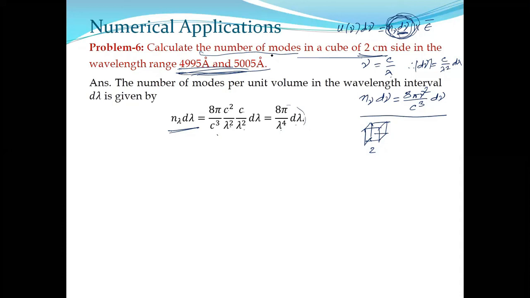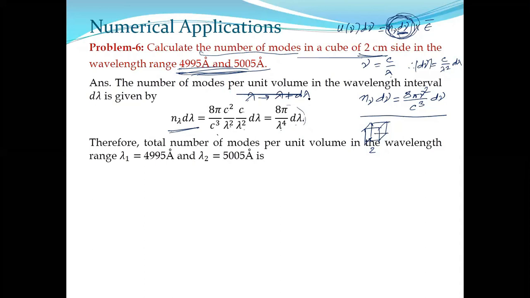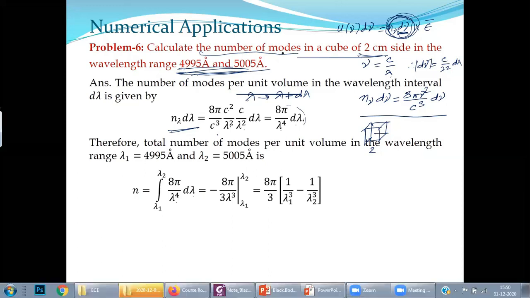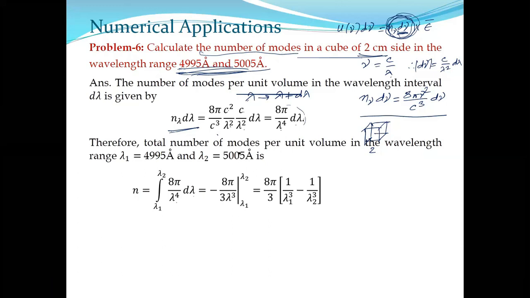This is the number of modes per unit volume when wavelength changes from lambda to lambda plus d lambda. So how will you get the total? Just integrate it. If you want to get the total number of modes within this wavelength range, integrate 8 pi by lambda to the power 4 d lambda. Your range is 4995 angstrom to 5005 angstrom. This is your wavelength range.